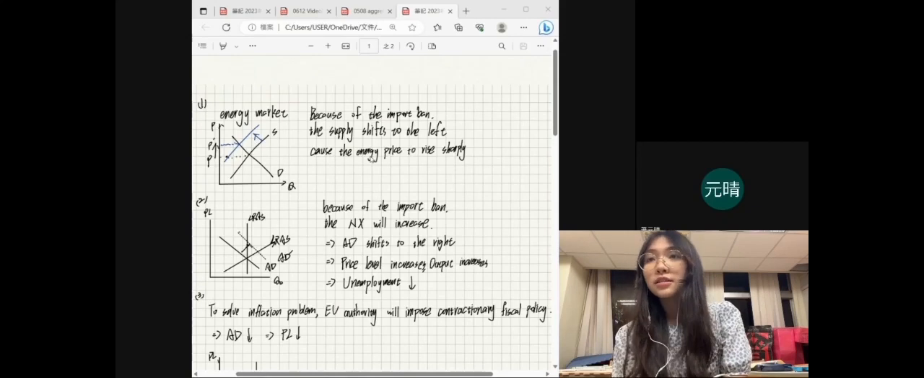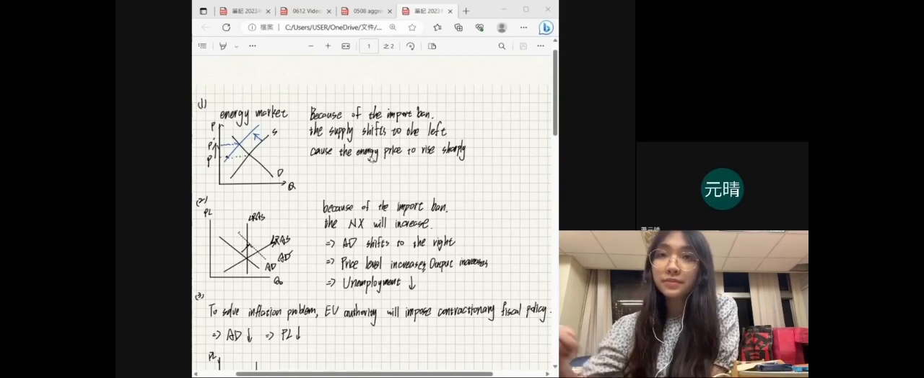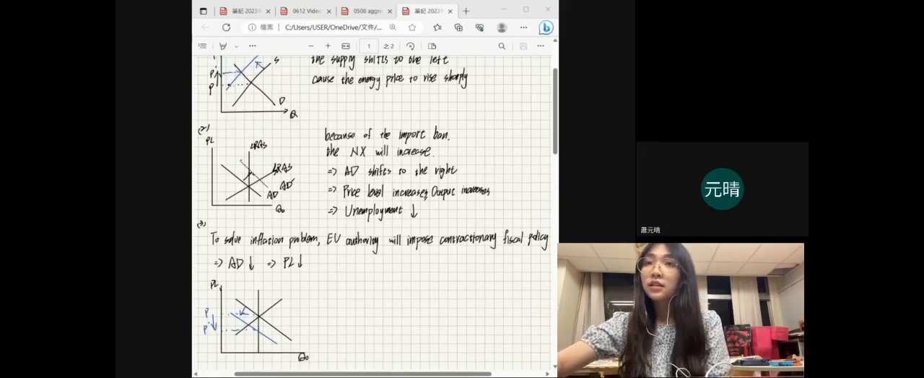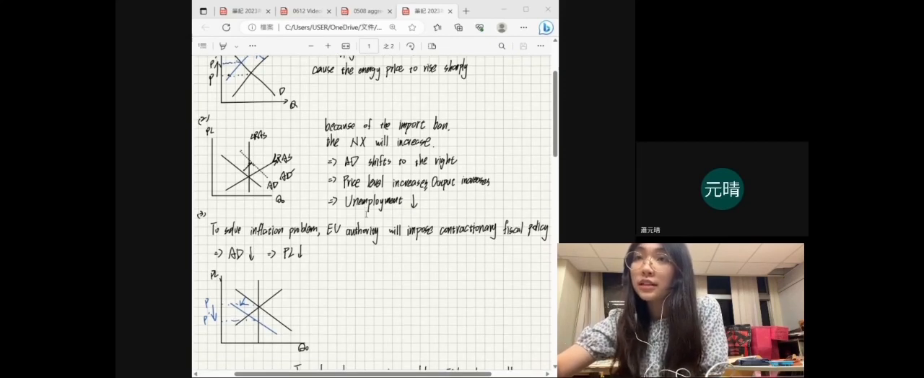Question 1. In the energy market, because of the import ban, the supply shifts to the left, causing the energy price to rise sharply. Question 2. Because of the import ban, imports decrease, causing net exports to increase. So aggregate demand will shift to the right, causing the price level to increase, the quantity of output to increase, and unemployment to decrease.